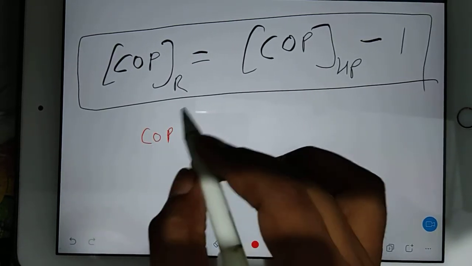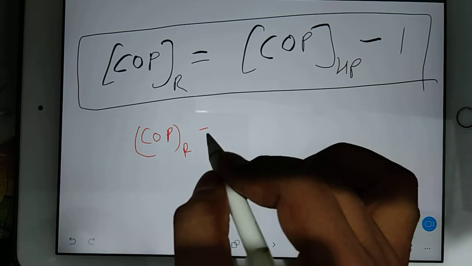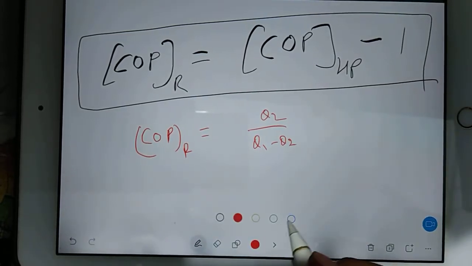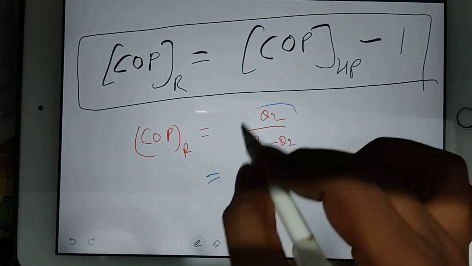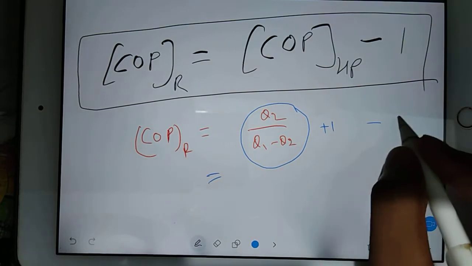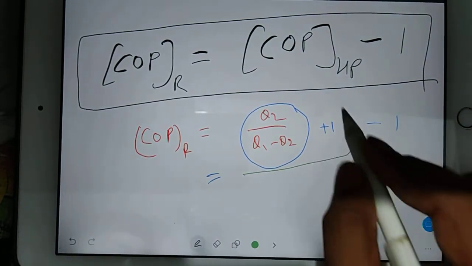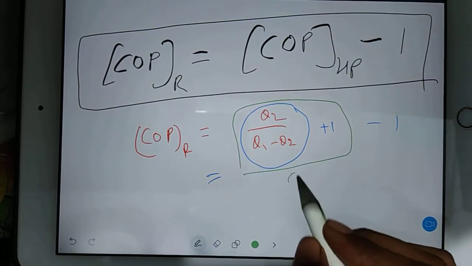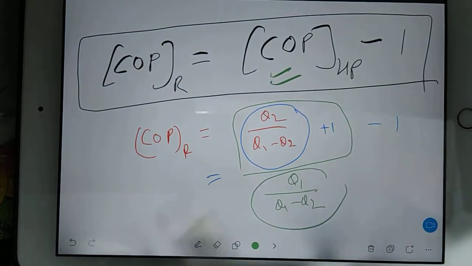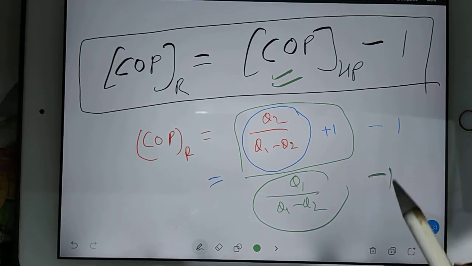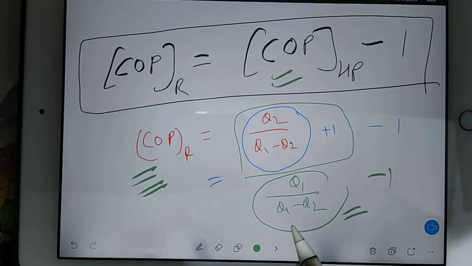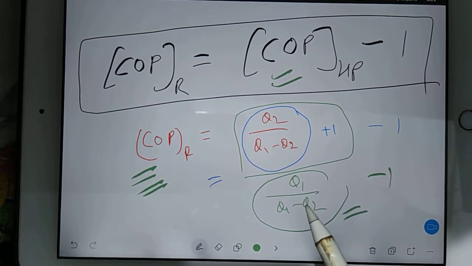Coefficient of performance for the refrigerator, just now we have got Q2 by Q1 minus Q2, and if you suppose you add 1 and subtract 1, then combine these two, this will convert your equation into Q1 by Q1 minus Q2. So this became your heat pump, minus 1. So the coefficient of performance for the refrigerator is less than the heat pump. They may ask this question in your exam.